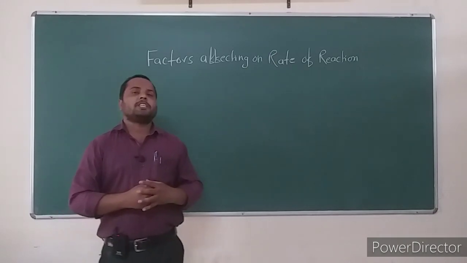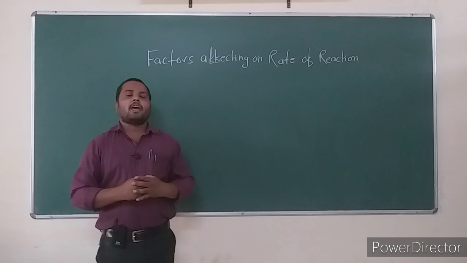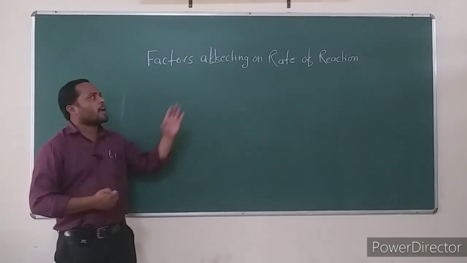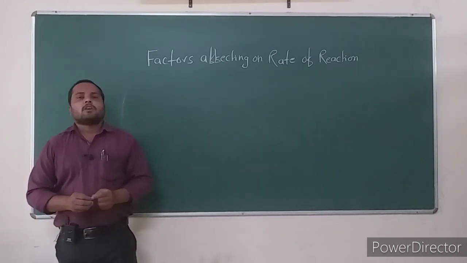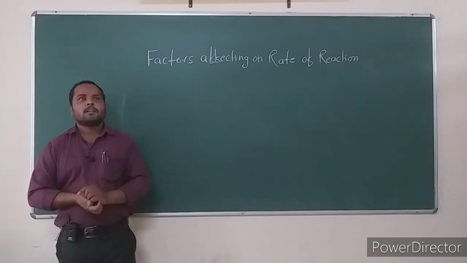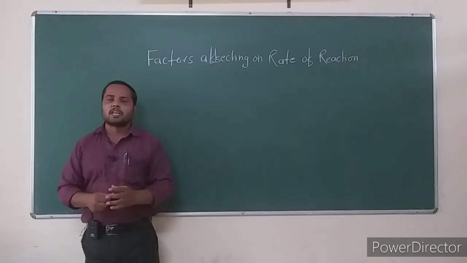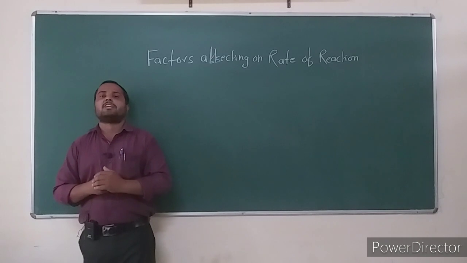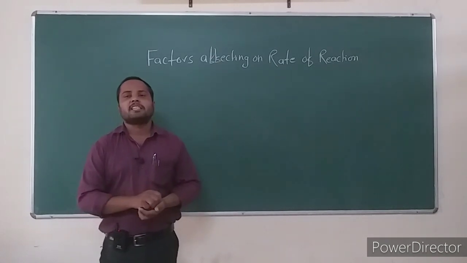In the last online lecture, we discussed the definition of order of chemical reaction and molecularity of reaction. In today's lecture, we discuss the factors affecting the rate of chemical reaction, on which factors the rate of chemical reactions depends. If these factors are known, then we can easily control the chemical reaction.